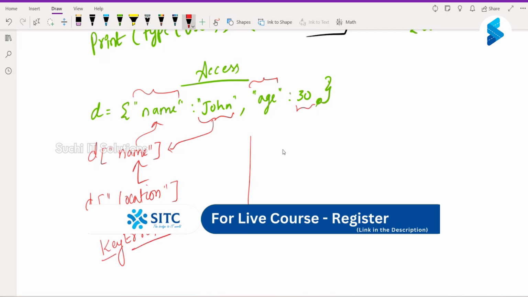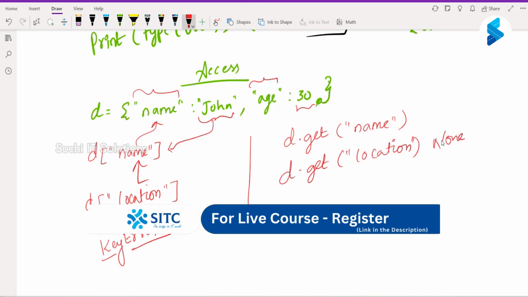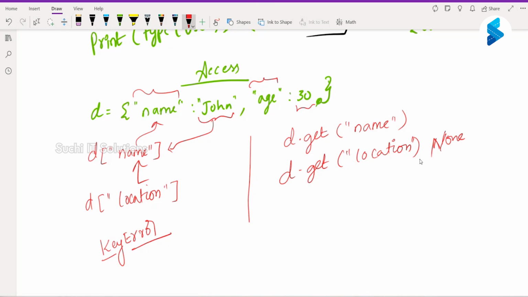Now in the same thing, instead of the square bracket approach, if I use a get function, d dot get of name, yes, this will return the value. And if I say d dot get of location, this will return none.